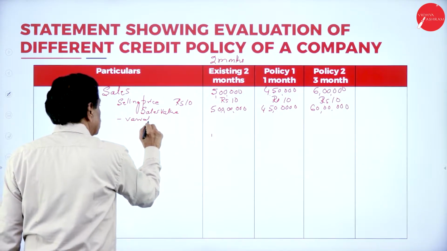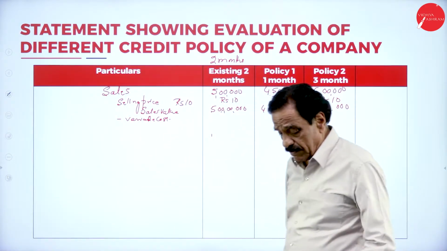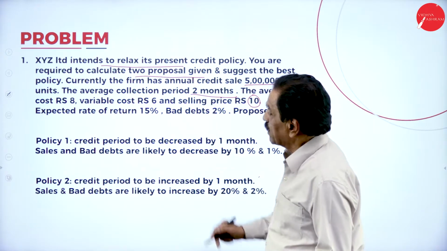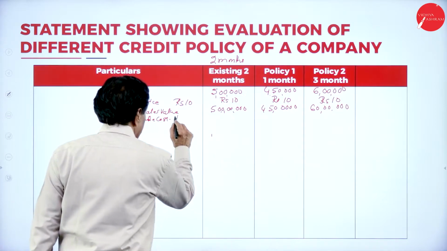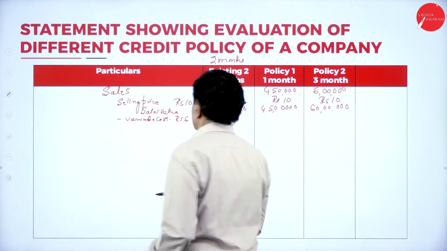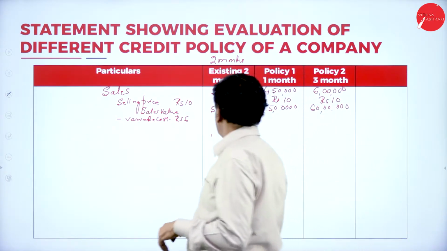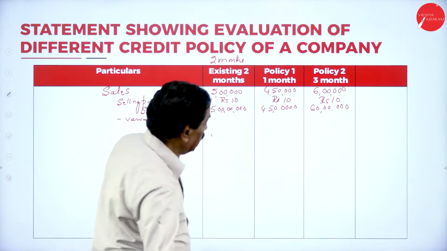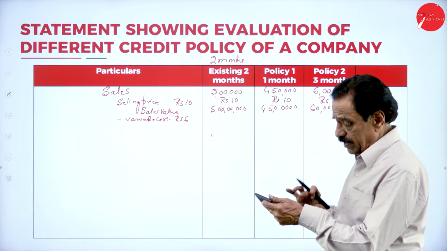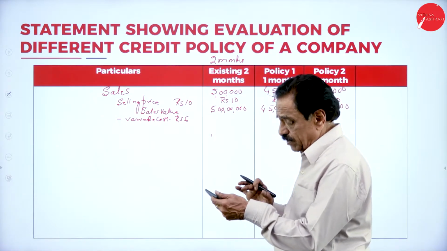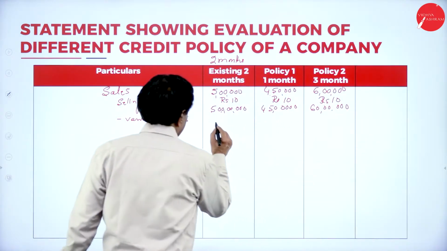Variable cost. What's the variable cost per unit? The average cost is 8, variable cost is 6 rupees. So how many units are there? 5 lakh units into 6 is 30 lakh.